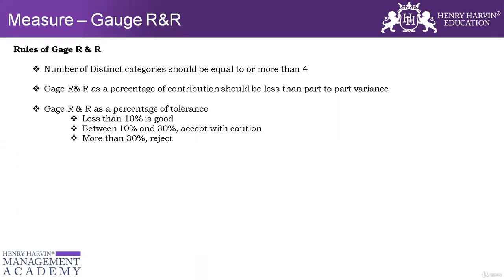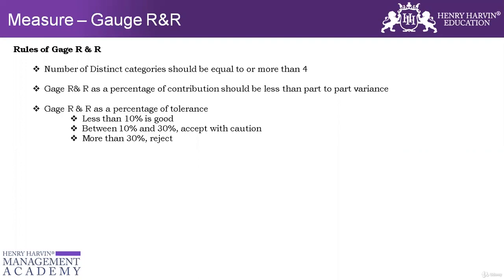The higher the distinct categories, the stronger my measurement system is. The lesser the distinct categories, the weaker my MSA is.